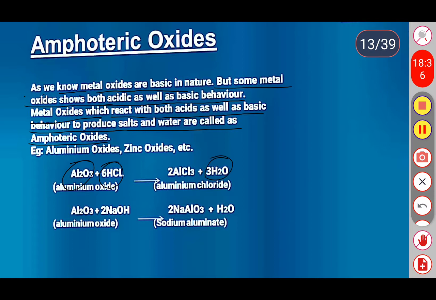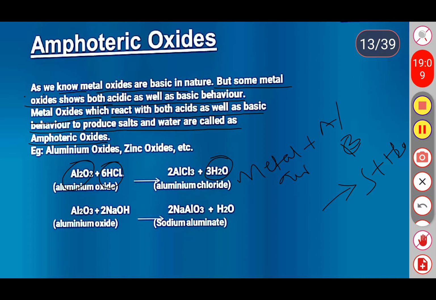So when metal oxides react with an acid or base, they always form a salt and water as the two major compounds. Here in the first example, aluminum oxide reacts with HCl, an acid, and forms aluminum chloride as a salt and water.